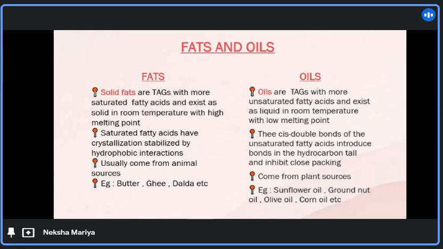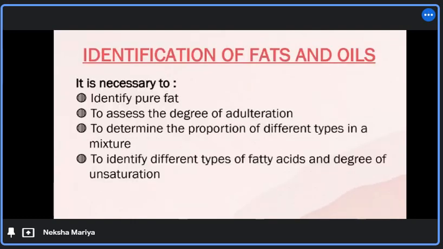The source of fat is usually animals, and in the case of oil, it comes from plant sources. Some examples of fats are butter, ghee, dalda, etc. And examples of oil are sunflower oil, groundnut oil, etc. Next, we are going to discuss why fats and oils are necessary to identify: to know the purity of the fat, to assess the degree of adulteration, to determine the proportion of different types in a mixture, and to identify different types of fatty acids and the degree of unsaturation.